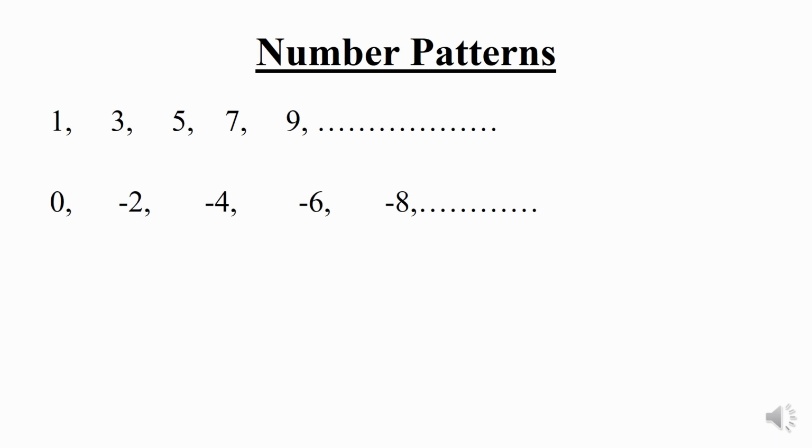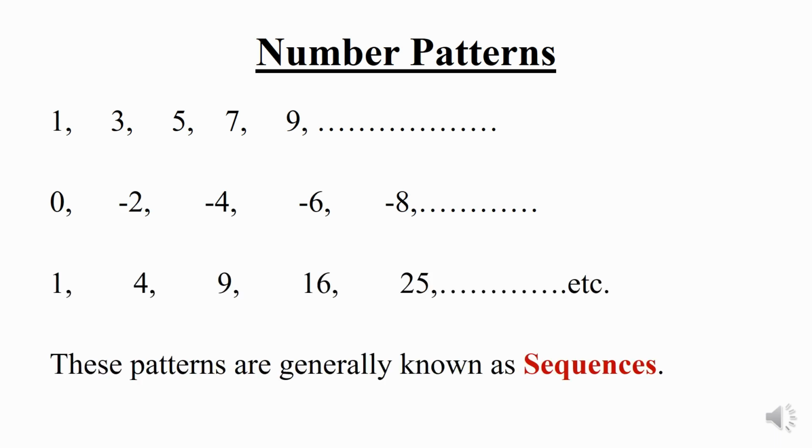Coming to number patterns, we generally see these types of patterns in competitive exams. A few examples are 1, 3, 5, 7, 9 and so on; 0, -2, -4, -6, -8 and so on; and the last example is 1, 4, 9, 16, 25 and so on.